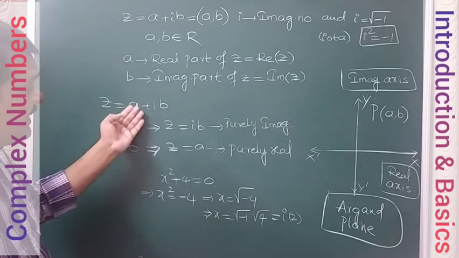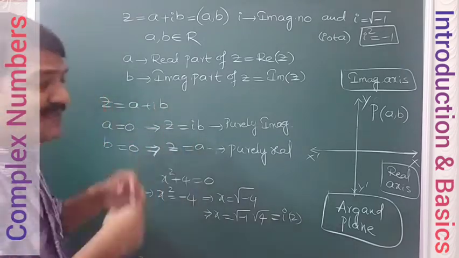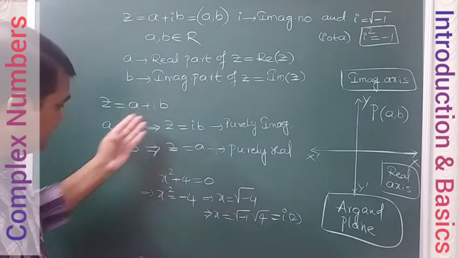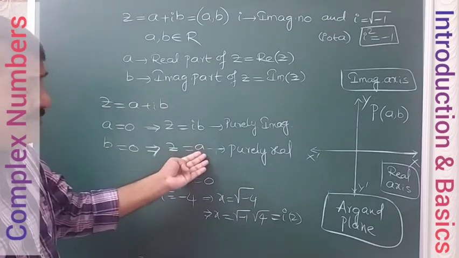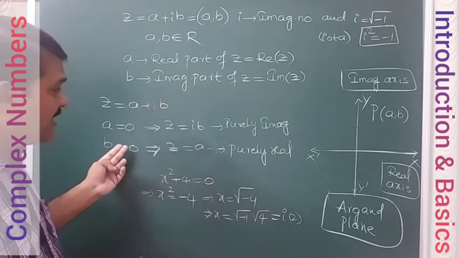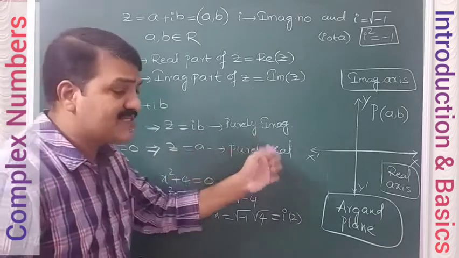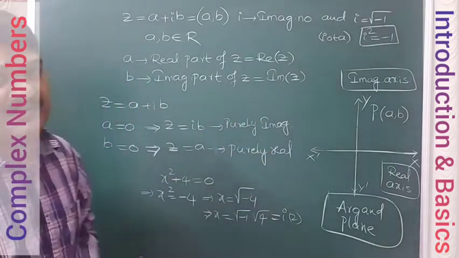So complex numbers cover real numbers also. This is the direct example. Simple, if b is 0, only the real number is left. This is a real number only. So whenever the imaginary part is absent, then Z is equal to a is called a purely real number.